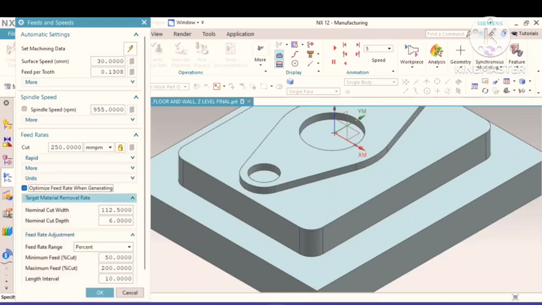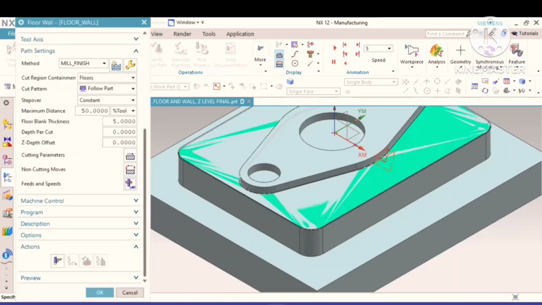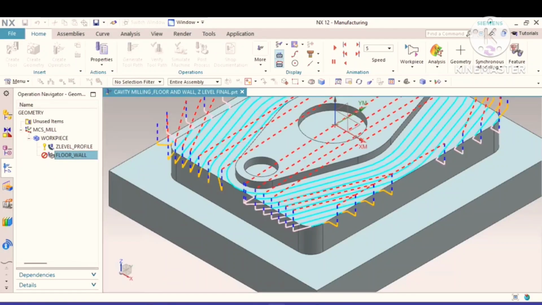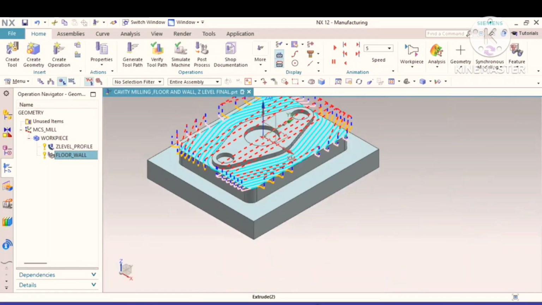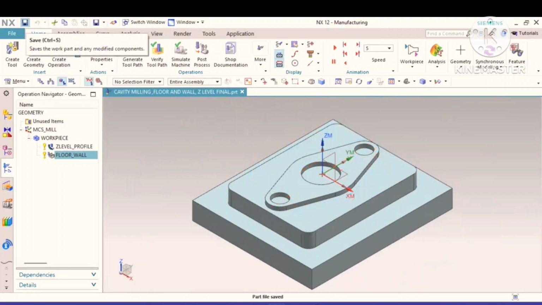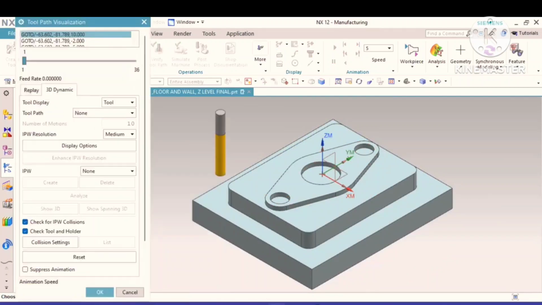We have to optimize feed rate. We will check it. We will save it. We will go and generate the programs. You can save the programs. Then go to toolbar, go to verify.